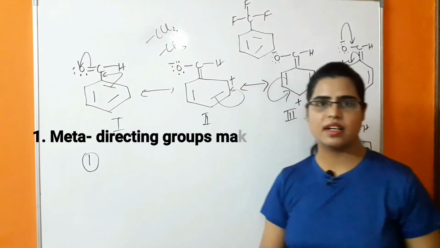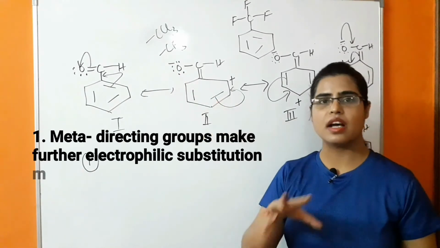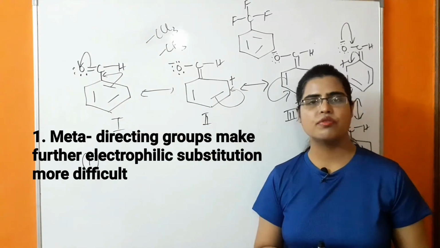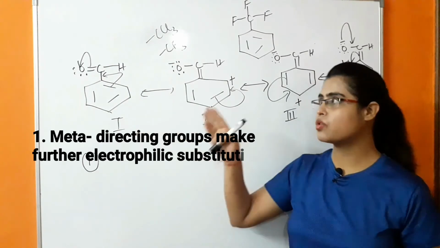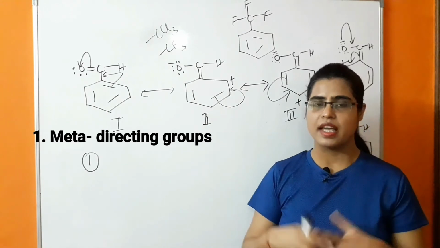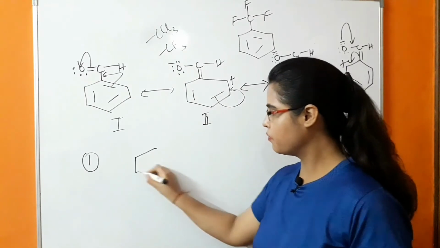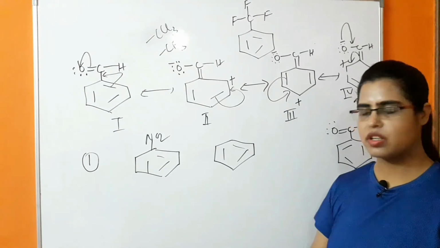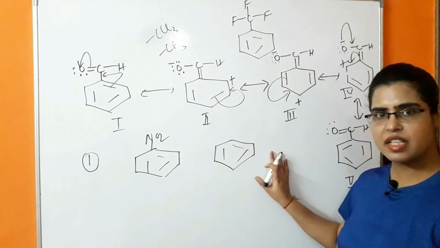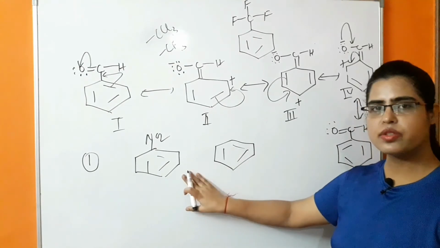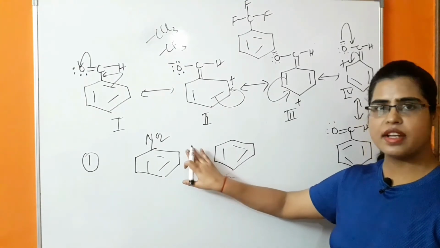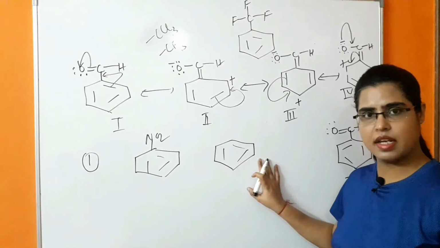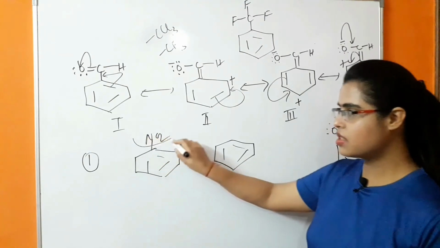First, in the case of meta-directing effect, these substituents are decreasing the electron density in the benzene ring. Because of that, the electrophilic substitution reaction in the presence of these groups becomes difficult. Example, if we compare the rate of electrophilic substitution reaction in nitrobenzene and benzene, in the case of nitrobenzene, the nitration reaction is very difficult in comparison to benzene. It is because of this nitro group.